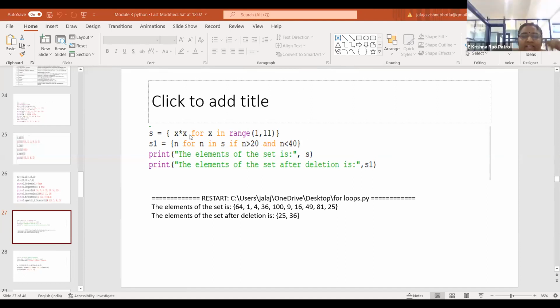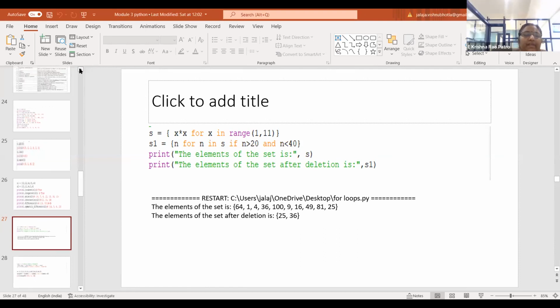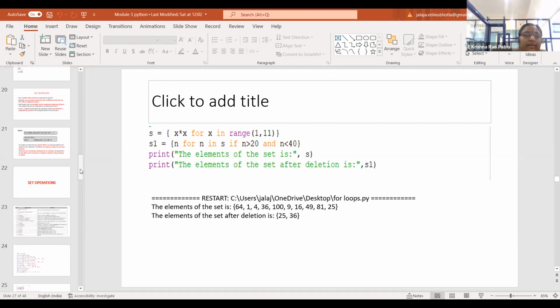See here, in lists we have taken the comprehension of a list. It is always defined as expression followed by a for loop followed by an if condition. Can you recollect it, or shall I move to the previous slide so that you can recollect it?